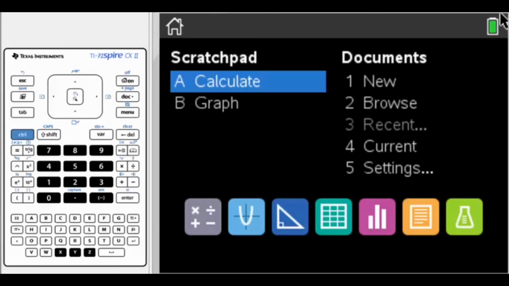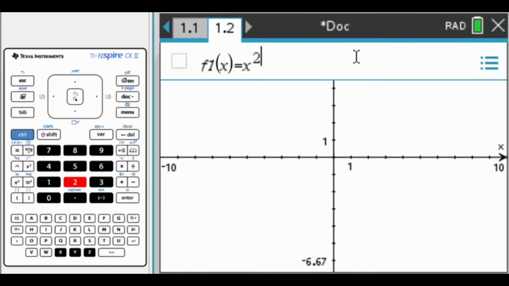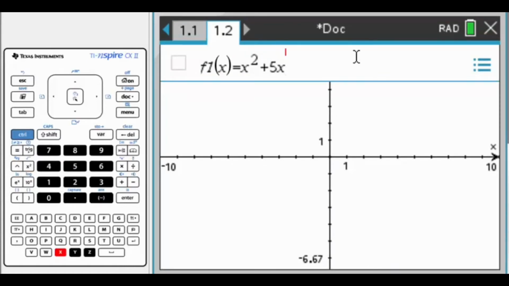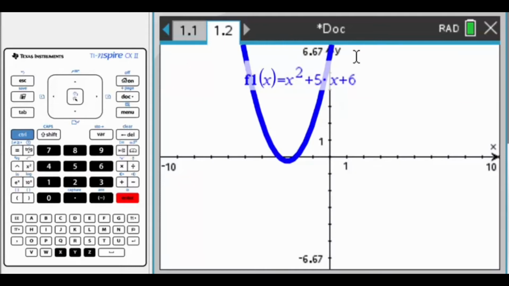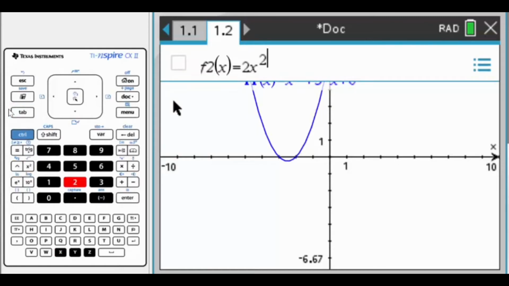So on our calculators, to solve these quadratics, what we need to do is graph them. So I want you to go to your graphing software, then we're going to enter each equation. First one, we're going to do x squared plus 5x plus 6. Press enter and it will graph that for us. Now I want to graph the second equation, so if you just press tab on your calculator, it will come up with the next function and we can enter that one in. So it would be 2x squared plus 2x minus 4.